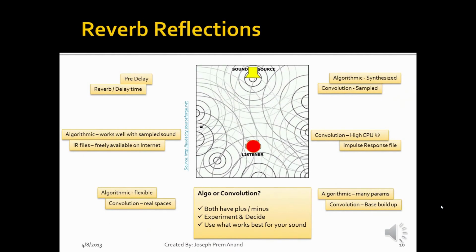So, which one is better, convolution or algorithmic? Frankly, there is no correct answer. It all depends on what works best for your sound, the quality of the plugin you are using, and the way you have configured it. The key is to experiment and decide which reverb suits that particular track perfectly.